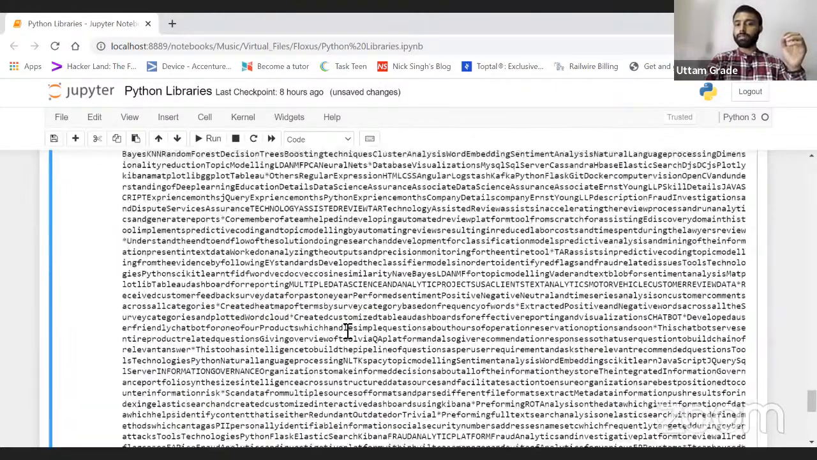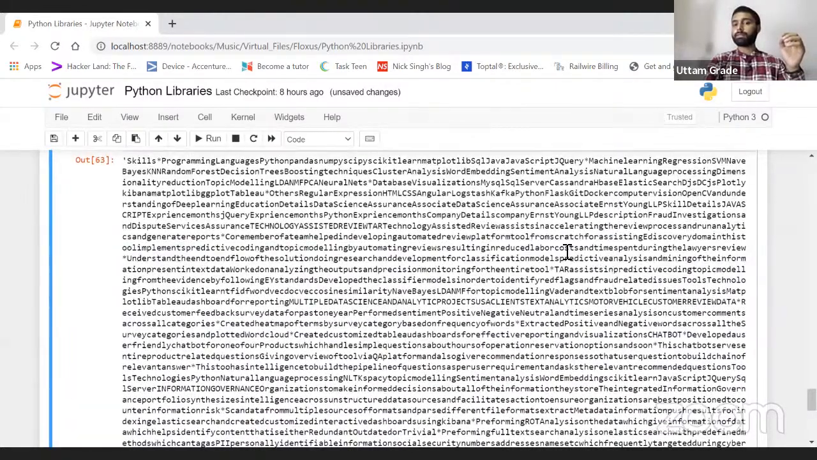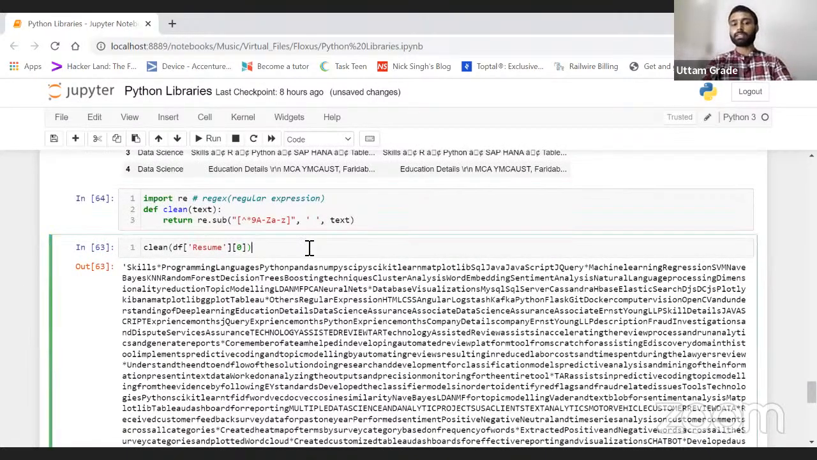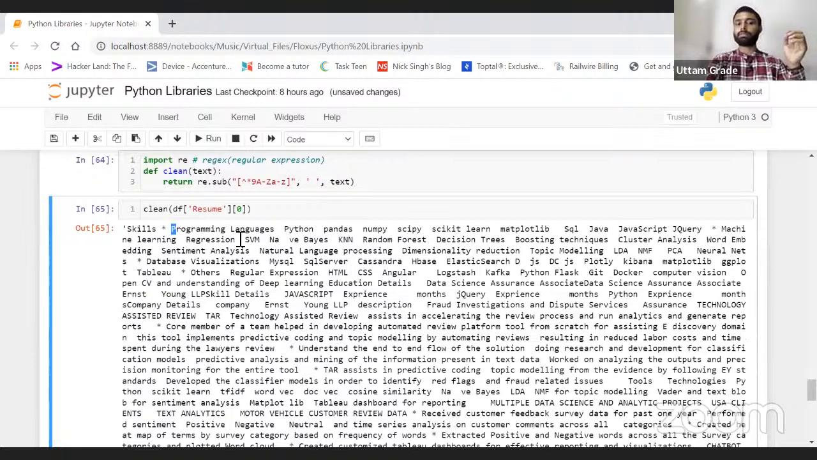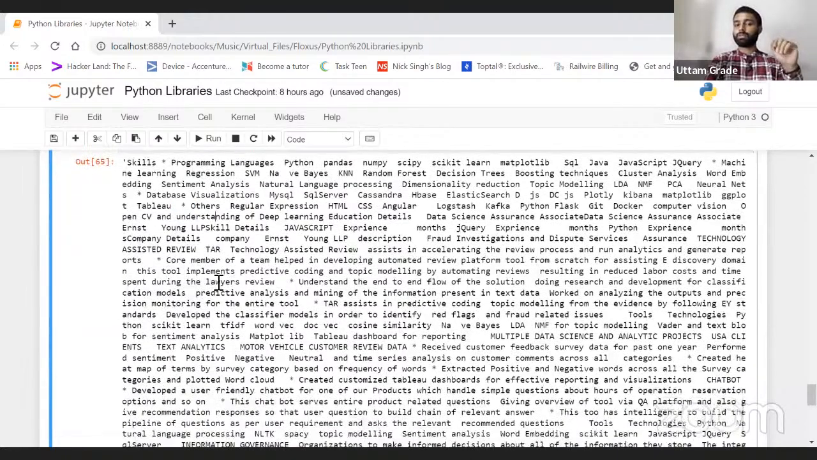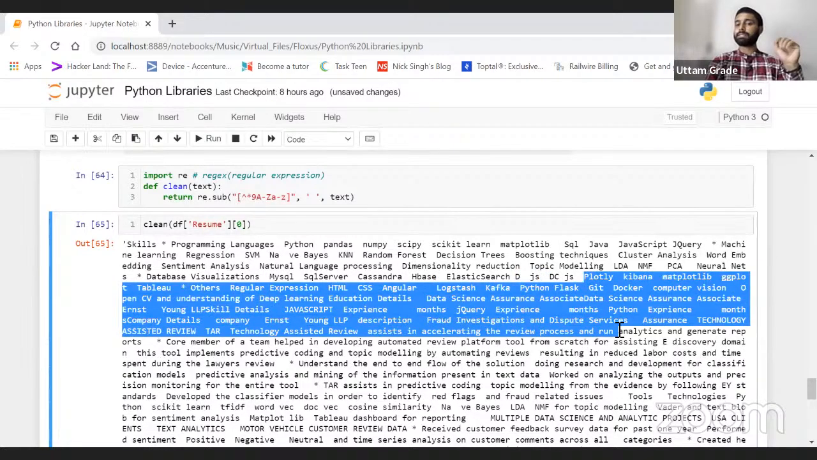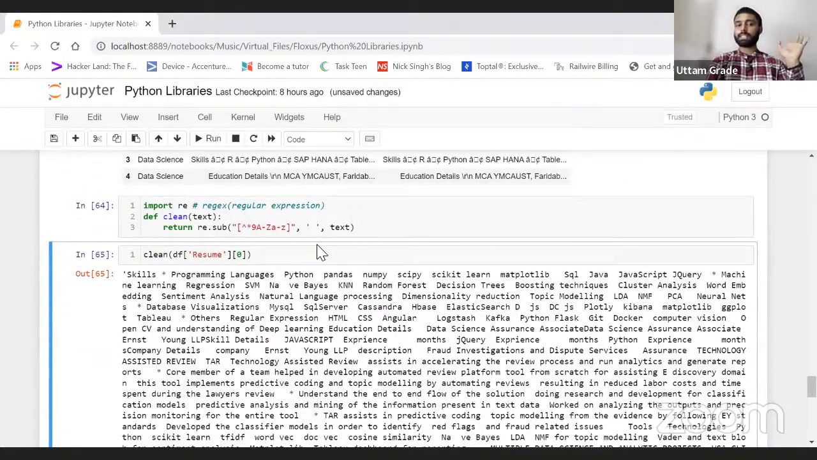But we don't have any space, which means we need to pass a space here. It is working now this way, but it is not working with the star symbol. It hasn't replaced the star symbol. No worry. See, backslash n and backslash r, everything has been removed now.